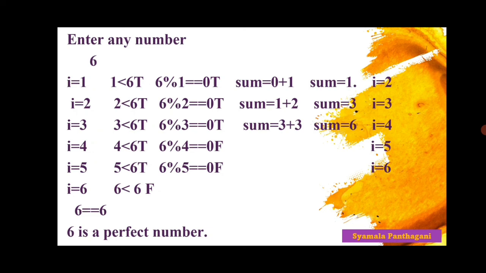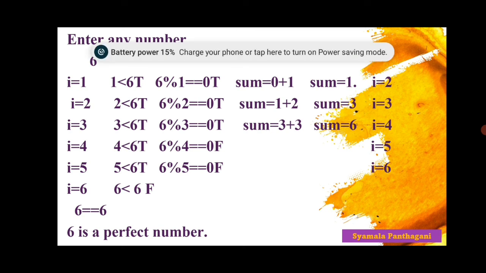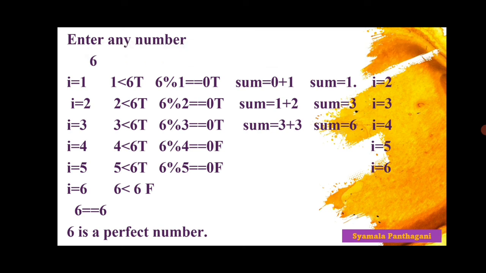Now come to the third iteration. 3 is less than 6. That is also true. 6 mod 3 is equal to 0. That is also true. Now sum is equal to, already the value of sum is 3, plus i. The value of i is 3.